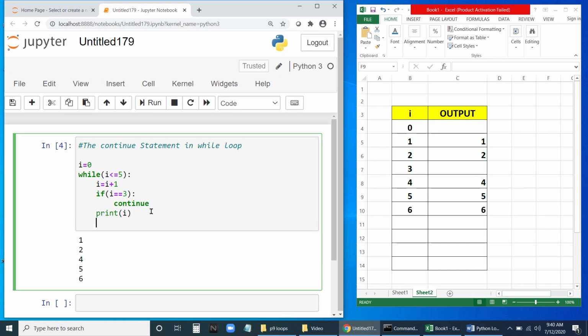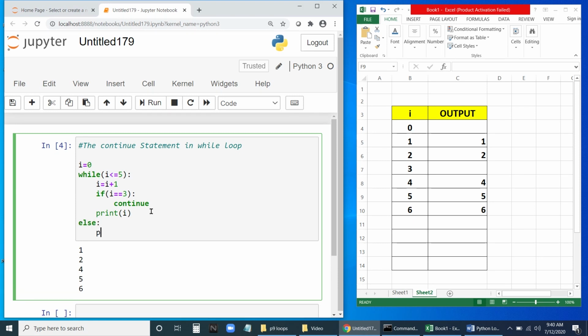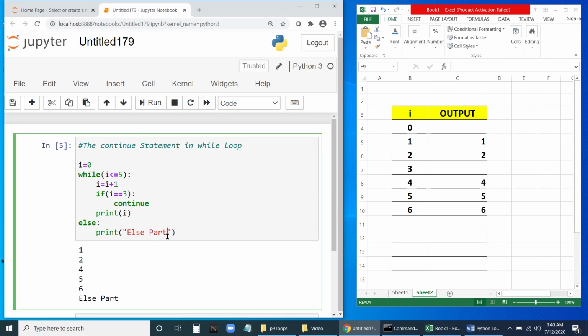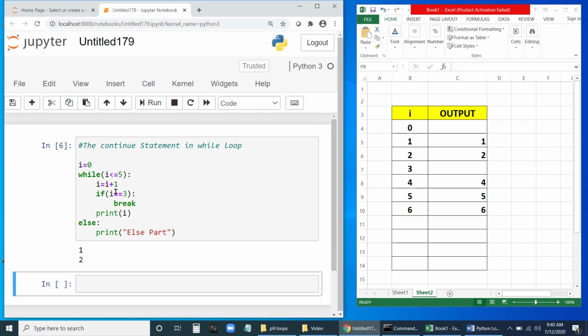Now what happens if we have an else statement here? Let me print else part. Whether this will be printed, let us run this one and check. Else part will be printed, even though we have continue. Now same thing, let me remove this, enter break and check what will happen. Let us run this one now, and you can see only 1, 2 will be printed.